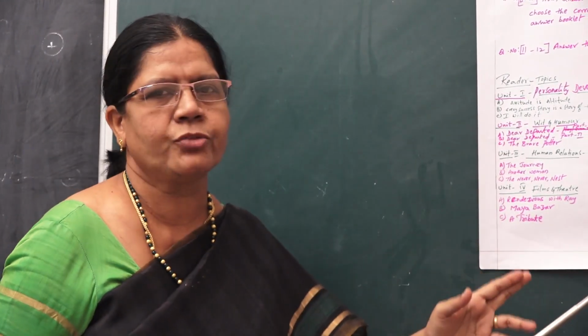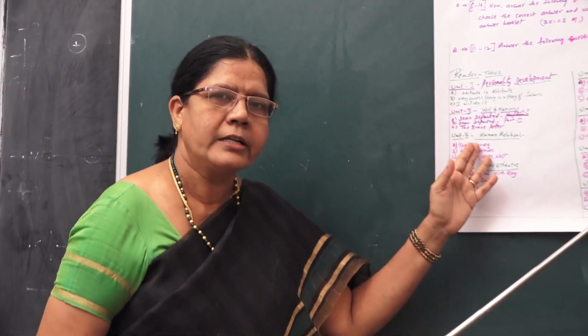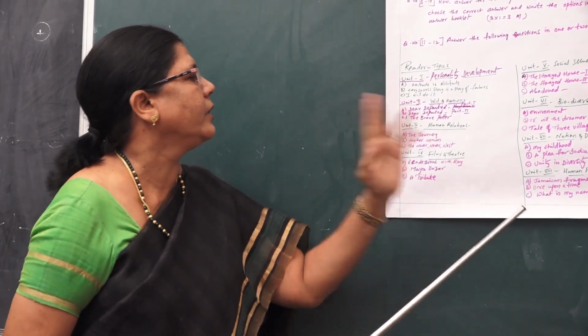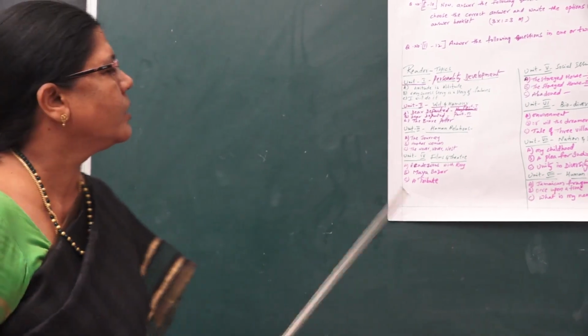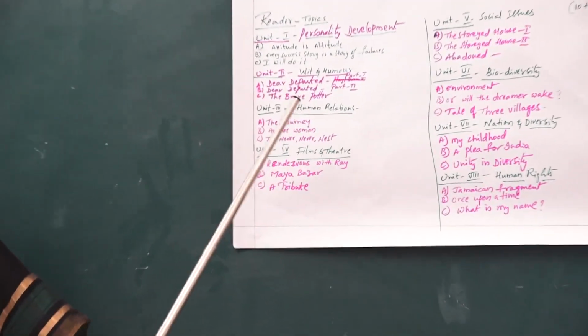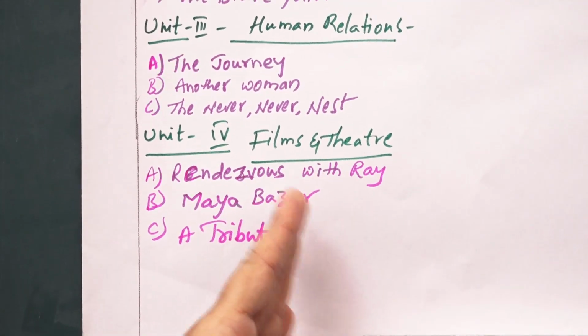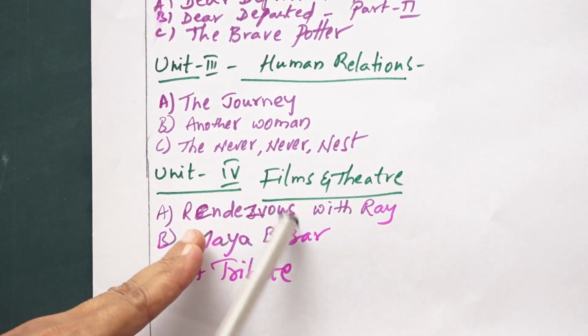He did not like his father to do all these jobs, but the father said that you are doing a white collar job, that's why I do everything for you. Then Rendezvous with Ray. This is about director Ray, who is a legend in directing films. Here, Roberts interacted with Ray, and we all know about this.